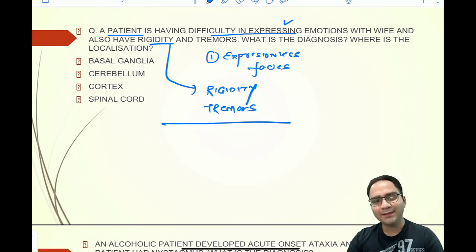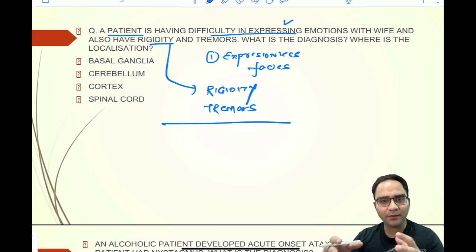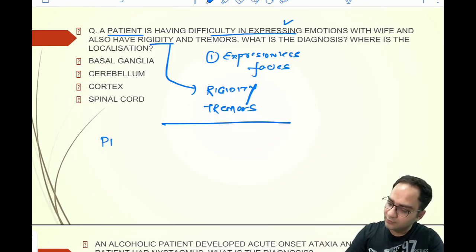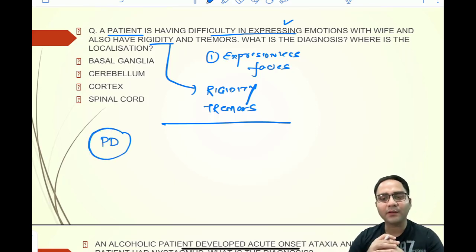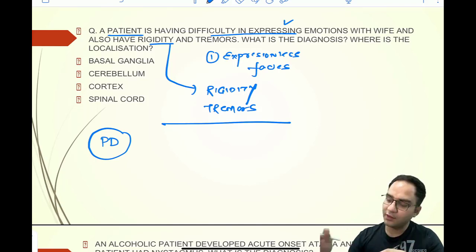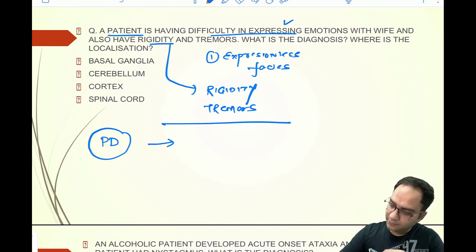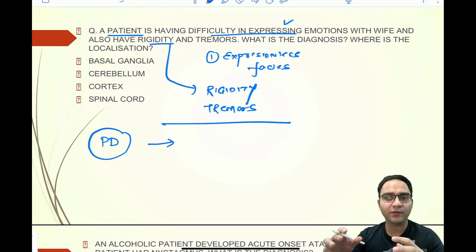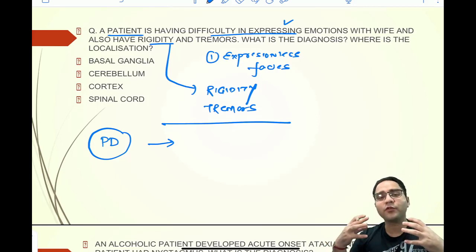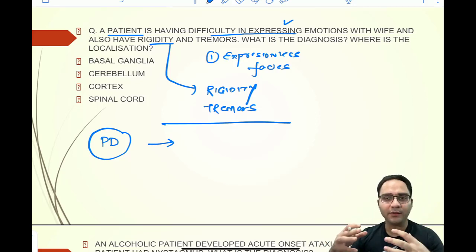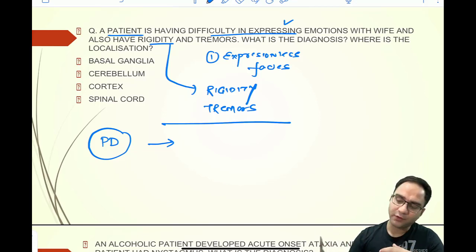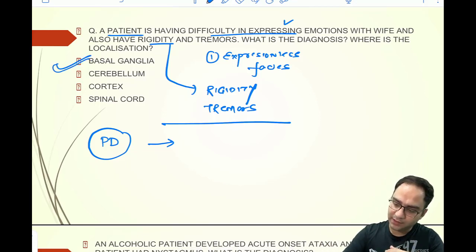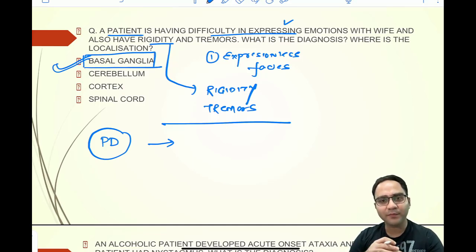So all these three features are classically seen in Parkinson's disease, and the area that is responsible for the pathophysiology of Parkinson's disease, if you have to localize what area is abnormal in Parkinson's disease, your answer would be basal ganglia, right?